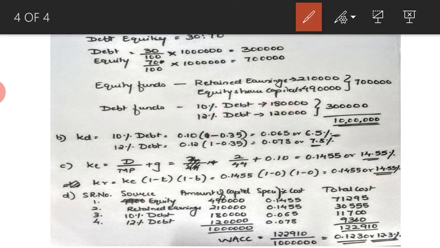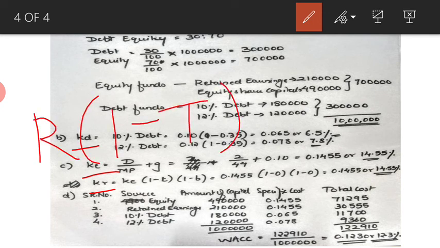Then the second question asked to us is to calculate cost of debt, cost of equity and cost of retained earnings. Now here for cost of debt, they have not given maturity, that means they are irredeemable. They have not said anything about premium and discount, that means they are issued at par. So what is the simple formula that we have used? We have used the formula of R into 1 minus T. I hope you remember this formula.